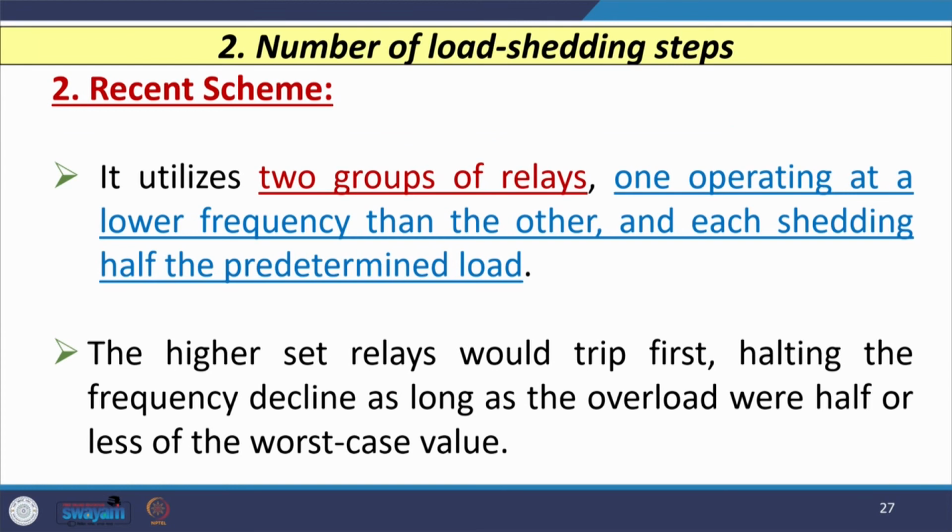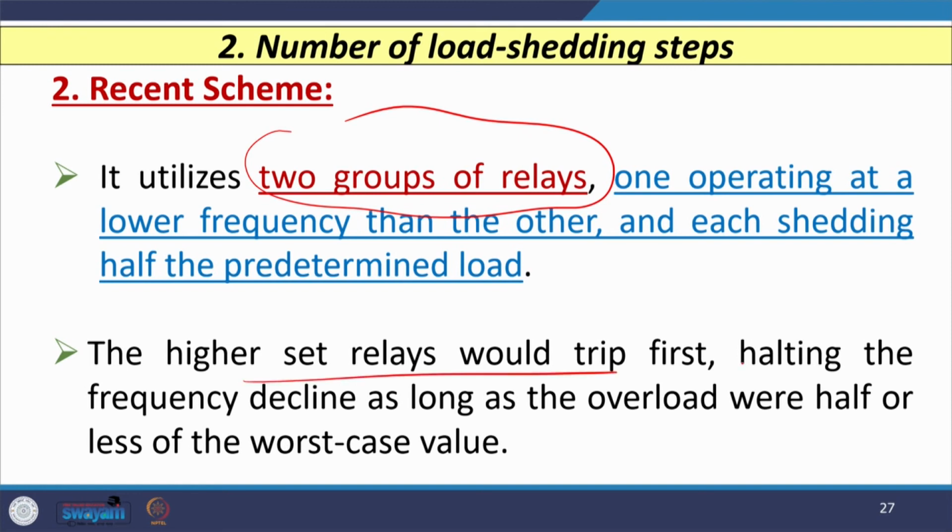So, normally this type of scheme is not used, and nowadays in most cases, most of the schemes use two groups of relays. One relay is operating at a lower frequency than the other, and each load shedding is done for half the predetermined load.